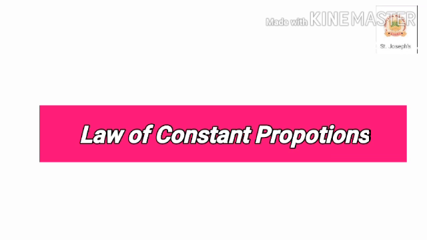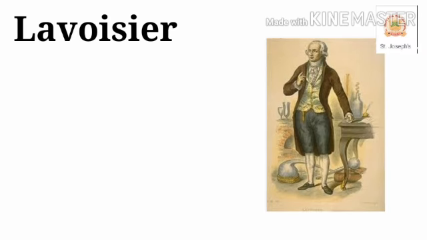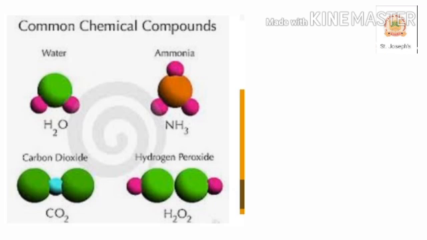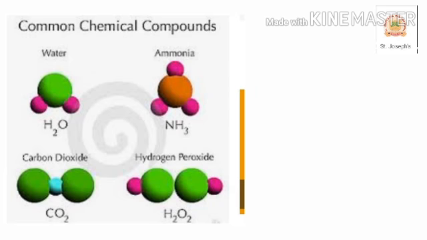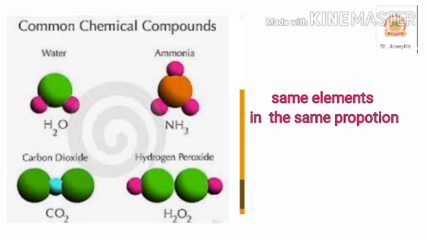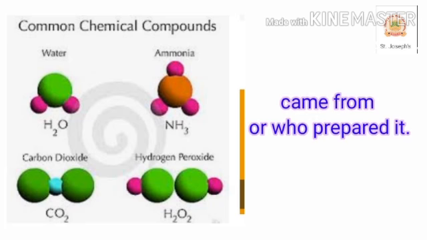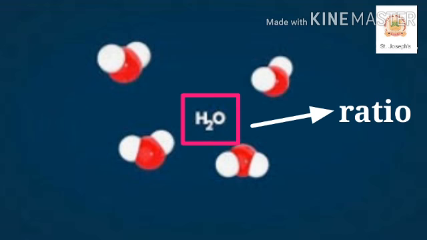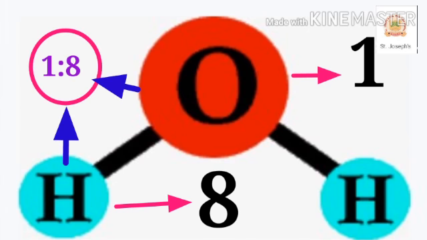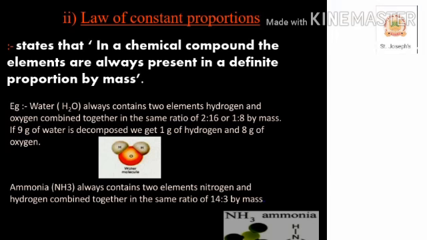The second law is known as the law of constant proportion. Here, Lavoisier, along with other scientists, noted that many compounds are composed of two or more elements, and each such compound had the same elements in the same proportion, irrespective of where the compound came from or who prepared it. In a compound such as water, the ratio of the mass of hydrogen to the mass of oxygen is always 1 is to 8, whatever the source of water.